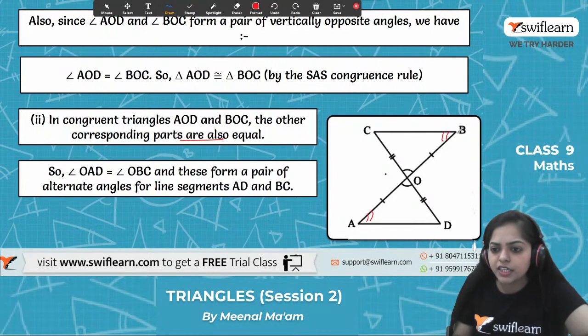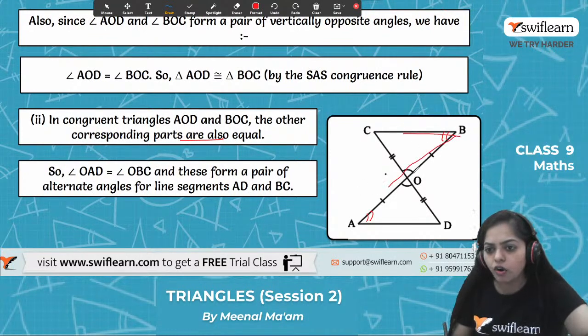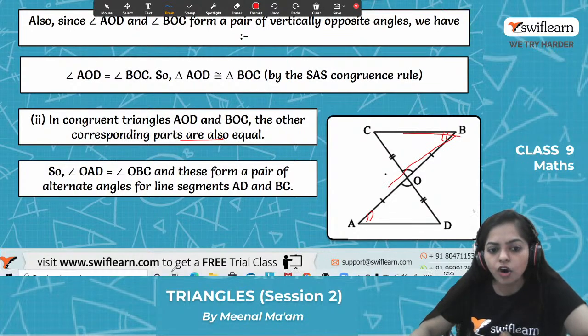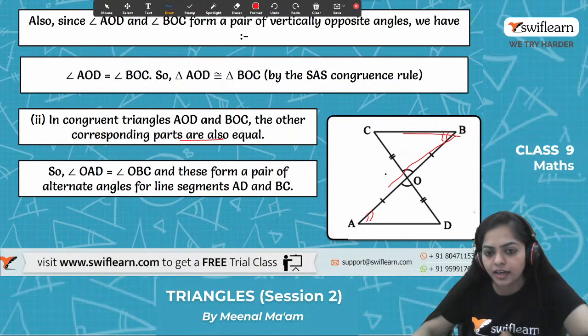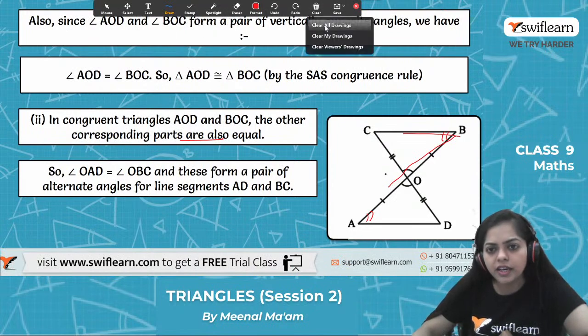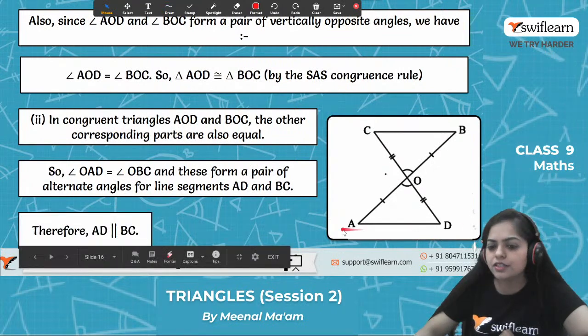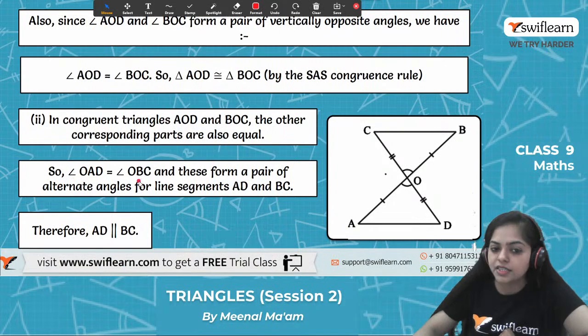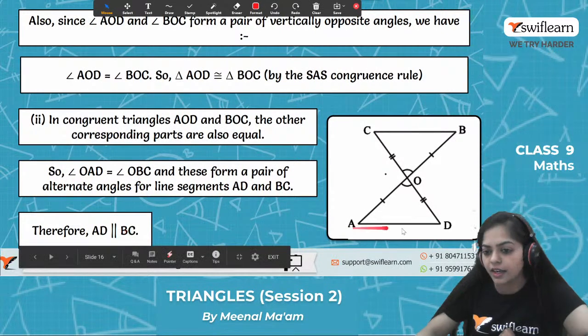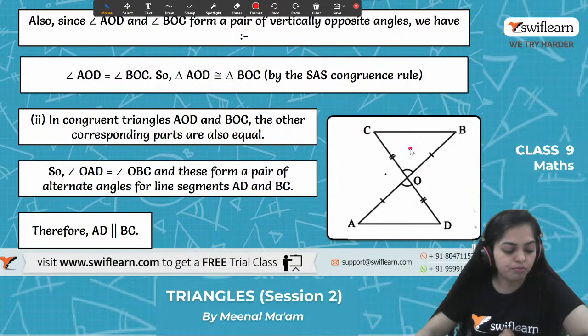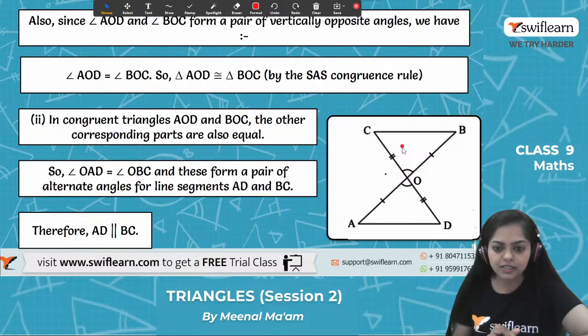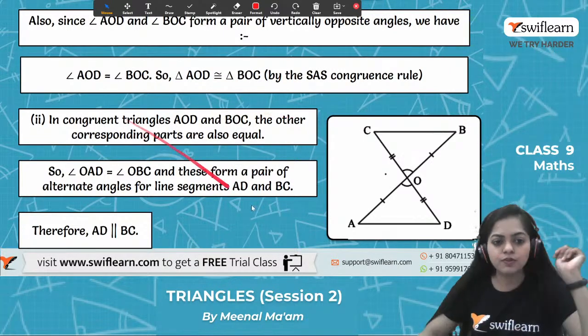So if these two angles are equal, and we know that these form alternate angles for the line AD and BC, can I say that when the alternate angles are equal, the pair of lines are also parallel to each other? Yes. So if angle OAD is equal to angle OBC, we can say that line AD is parallel to line BC. Got it? So we are done with our first part as well as second part.